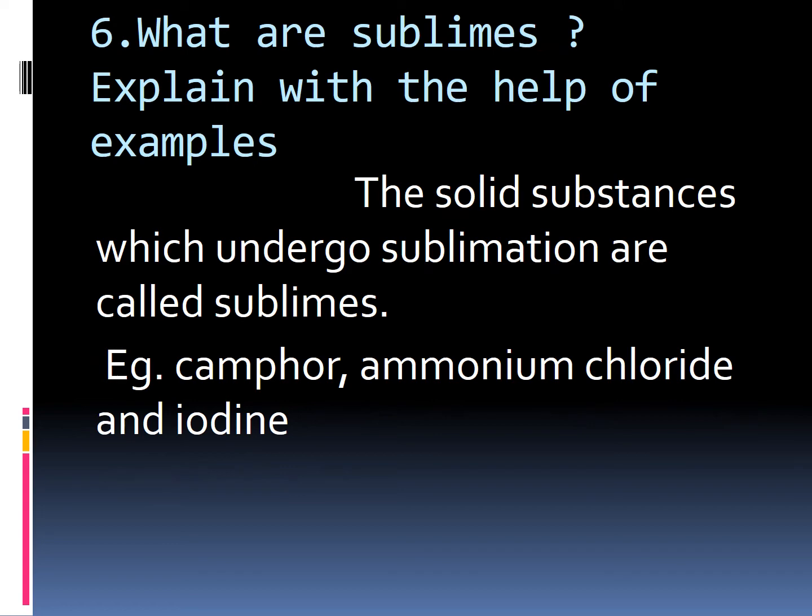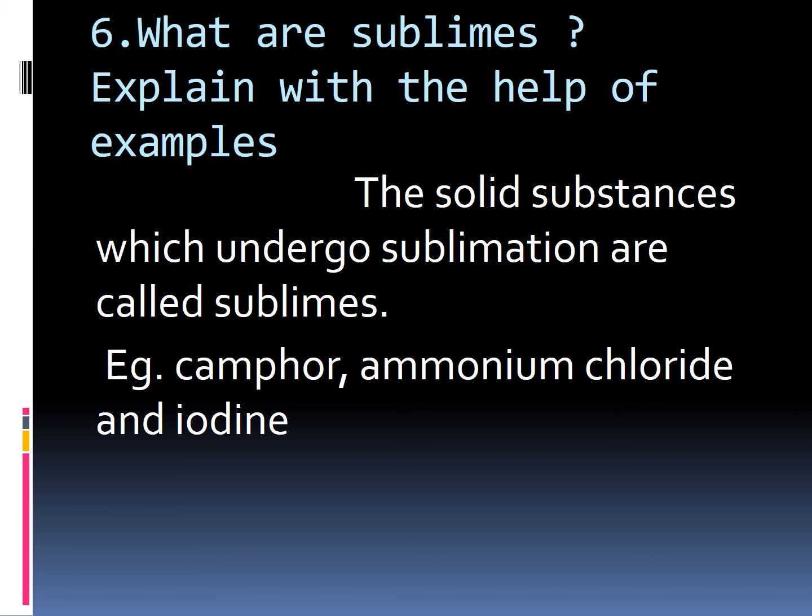Question: What are sublimes? Explain with the help of examples. Do you know what are sublimes? The solid substances which undergo sublimation are called sublimes. Or we can say the gaseous or vapor form is called sublime. While in the process of sublimation, the gaseous or vapor is formed, that is called sublime.